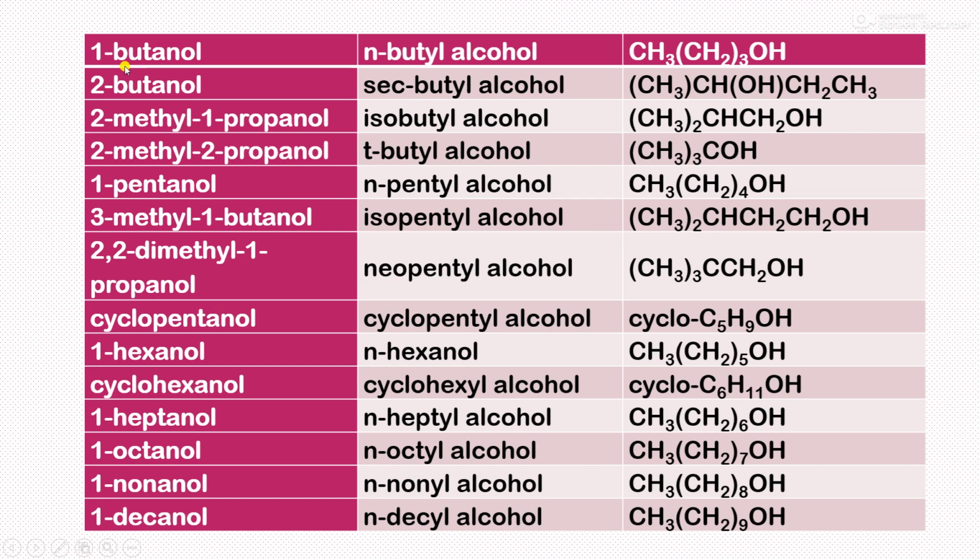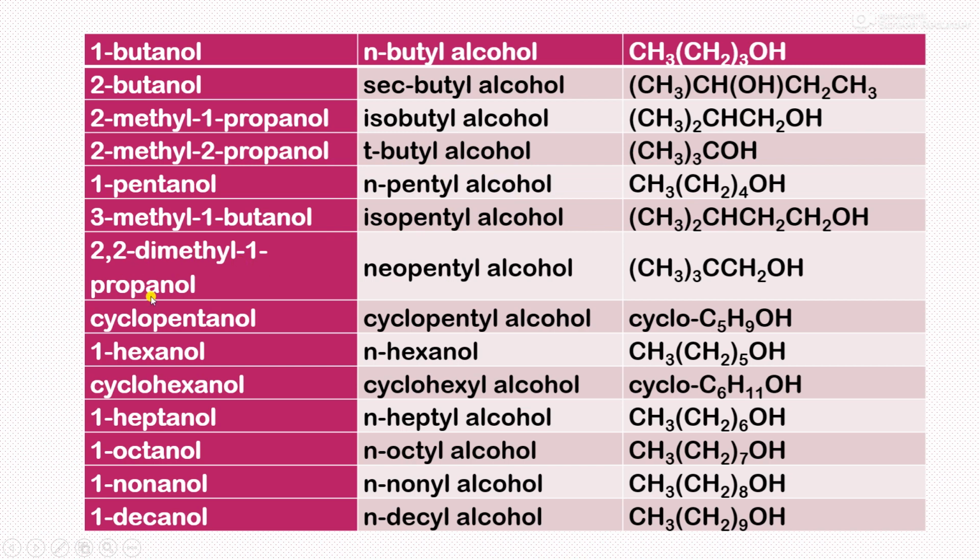I will not waste our time discussing all these examples, but you see 1-butanol is there, 3 plus 1 carbon, then 2-butanol, OH group is attached to second carbon, then 2-methyl-1-propanol, again this is 1, 2, 3, then 2-methyl-2-propanol, same thing is there. 2-methyl-2-propanol means tertiary butyl alcohol, again 1-pentanol, n-pentyl alcohol. Some examples are repeated here.